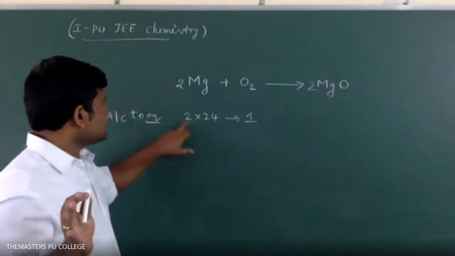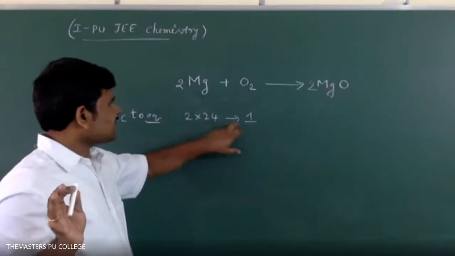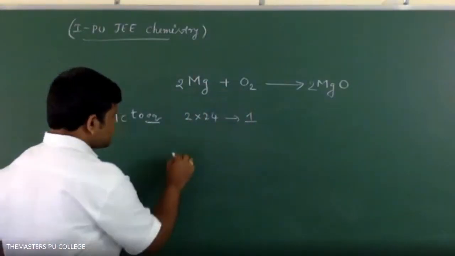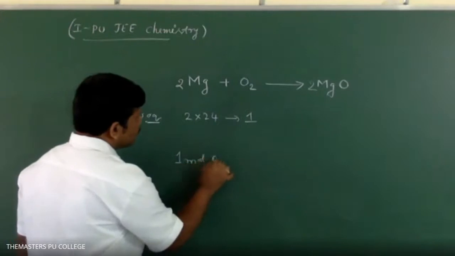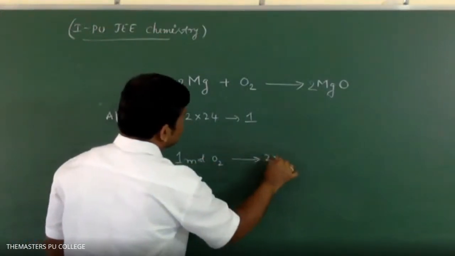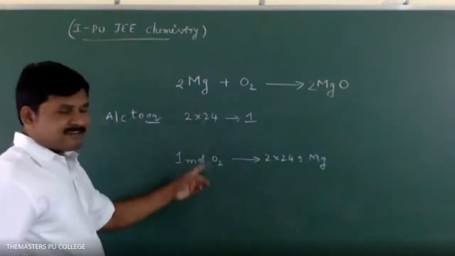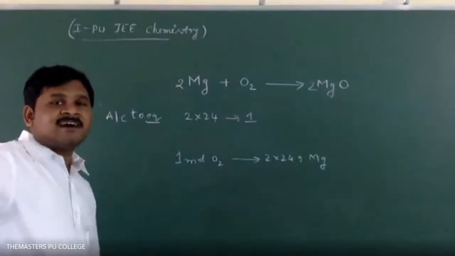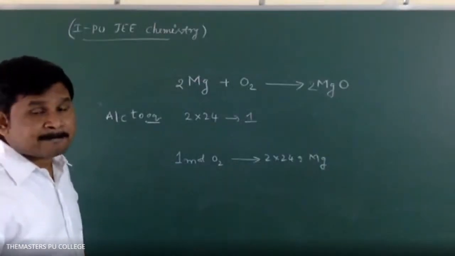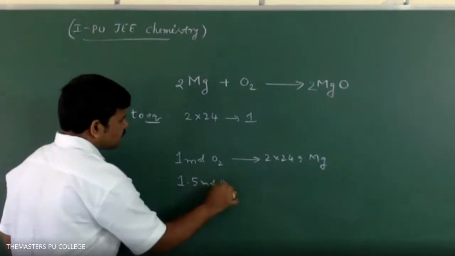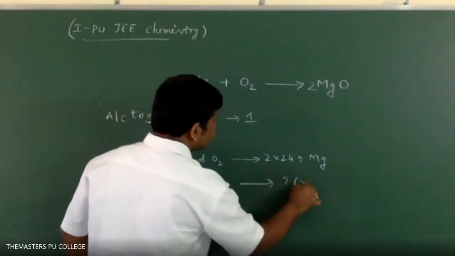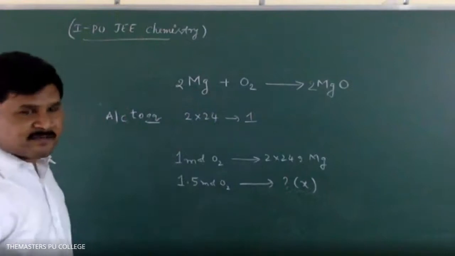2 into 24 grams of Mg requires 1 mole of O2. That is, 1 mole of O2 requires 2 into 24 grams of Mg. Here is the last statement. In the question, how many moles of O2 are given? 1.5 moles. 1.5 moles of O2 means how much magnesium is required? Clear what I am telling?